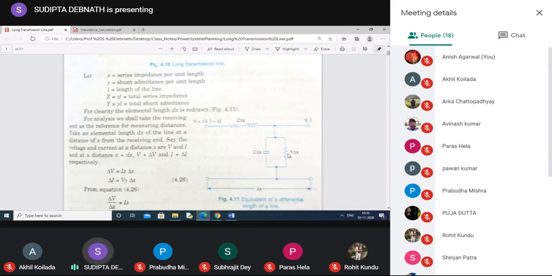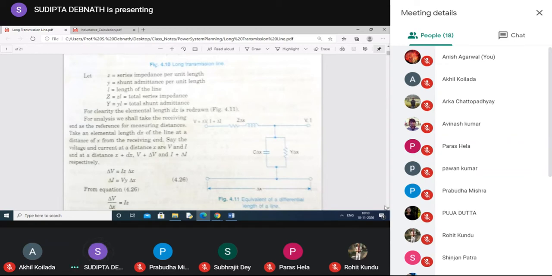This is the shunt admittance, Y into delta x. The voltage at the beginning of that line length is V plus delta V, and the current entering is I plus delta I. The voltage after this section is V and the current is I, and the section length is delta x.